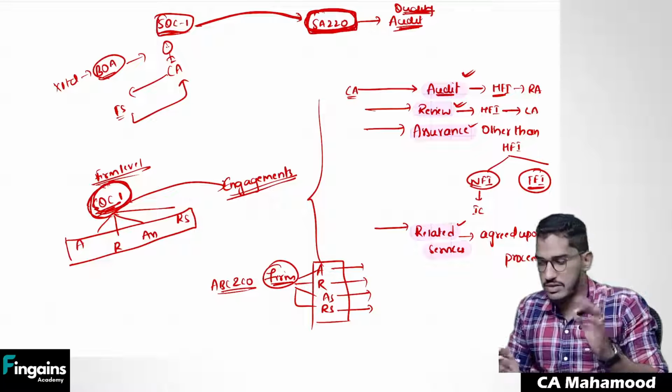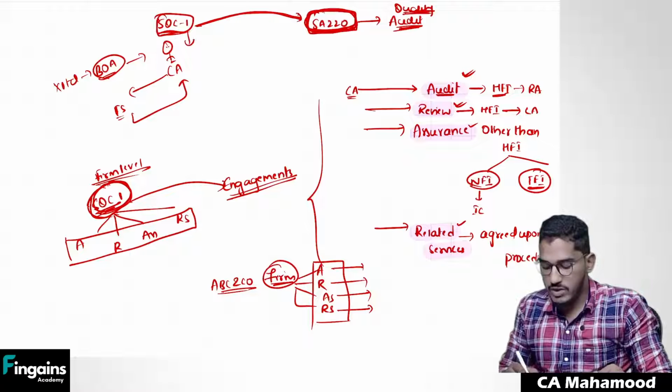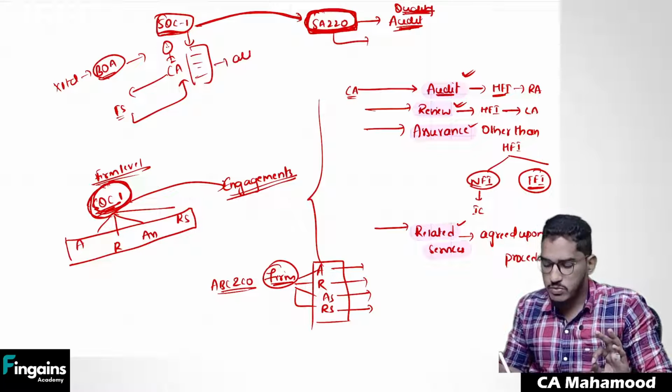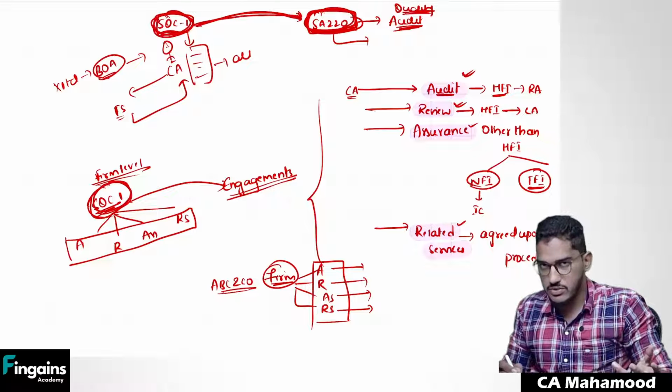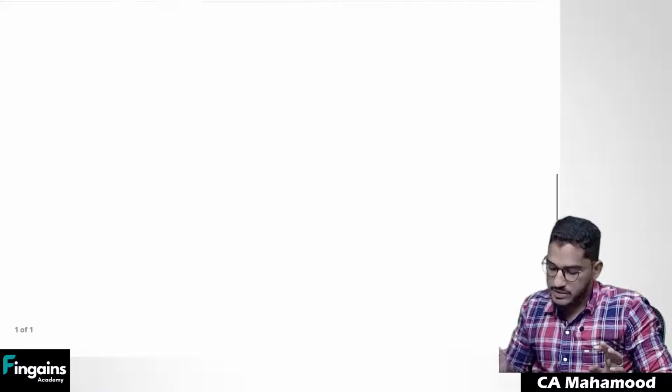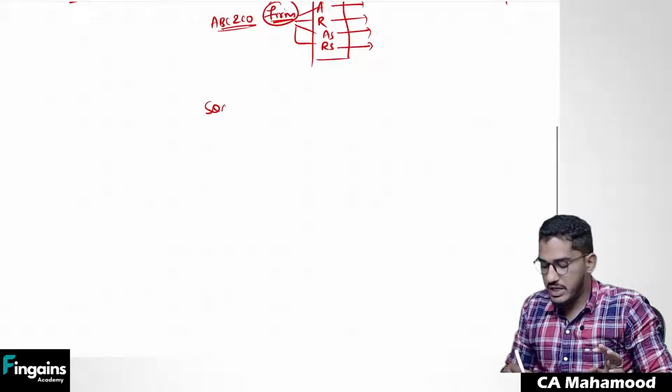If you understand this difference, now we can jump into SQC 1. What does SQC 1 say? What guidance is it giving on how to maintain quality in all engagements? And what is SA 220 telling us in order to maintain quality in audit engagements? Both standards are more or less similar. If we understand SQC 1, we are almost done with SA 220 also, because SA 220 has been drafted in line with SQC 1. Whatever we see in SQC 1, 90% of the content will get repeated in SA 220 as well. Right, so having said this, I will try to explain SQC 1.